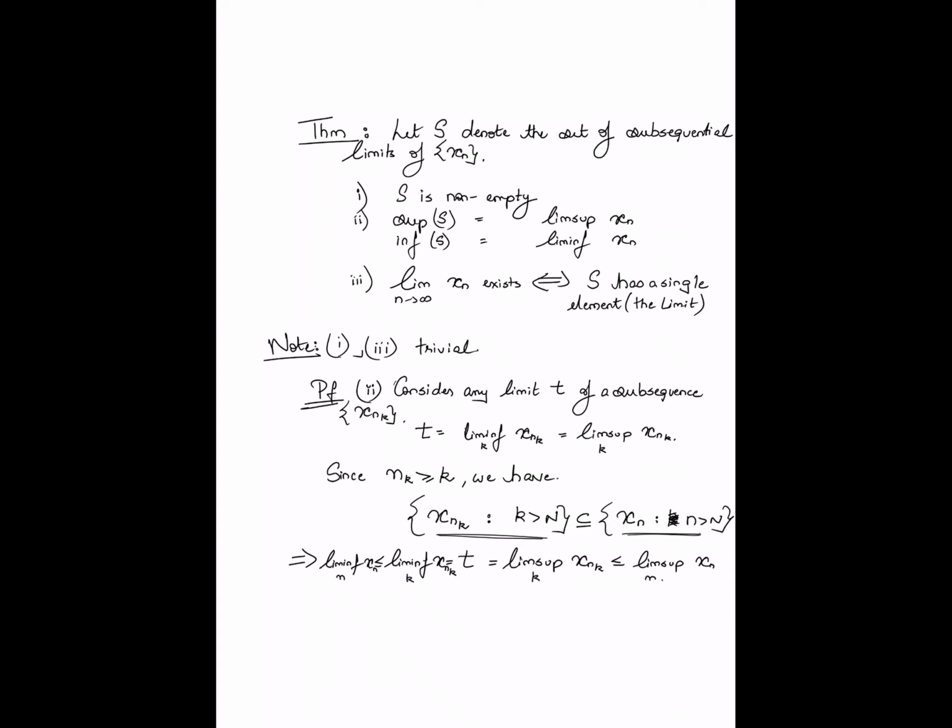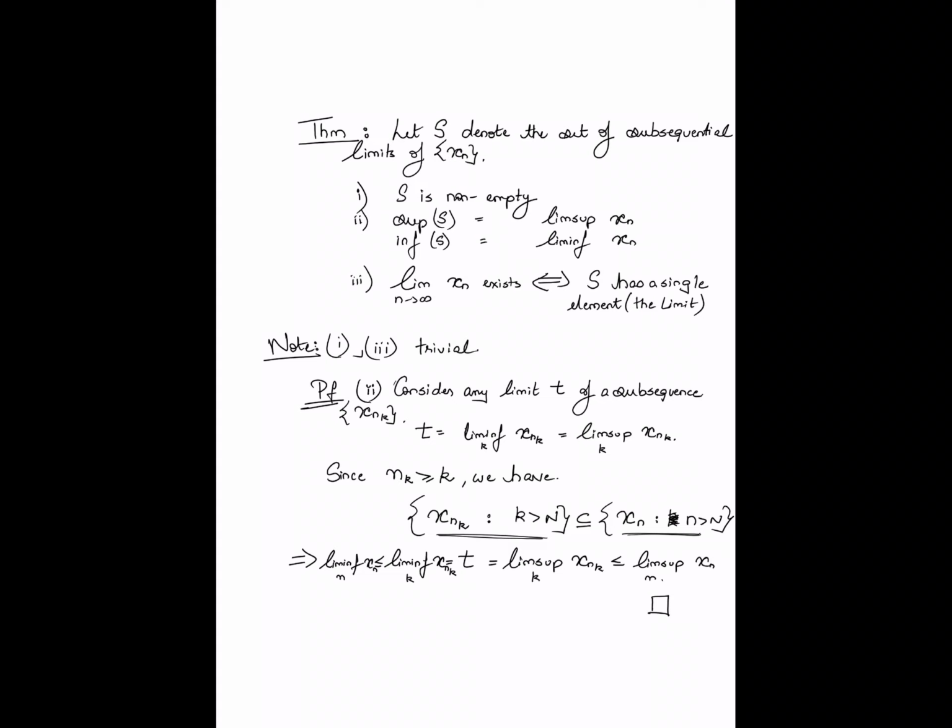And this itself shows that t is less than or equal to the lim sup of the original sequence, and t is greater than or equal to the lim inf. Since t is any arbitrary subsequential limit, it follows that the lim sup is an upper bound, and the lim inf is a lower bound.